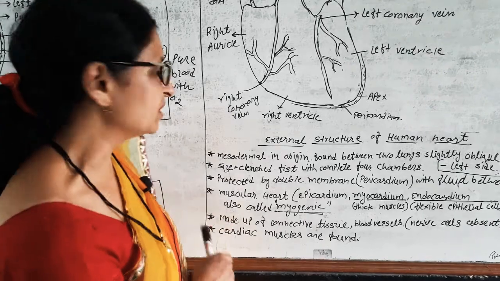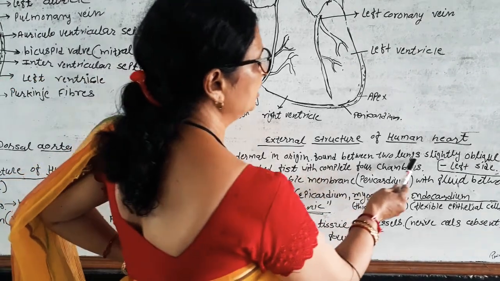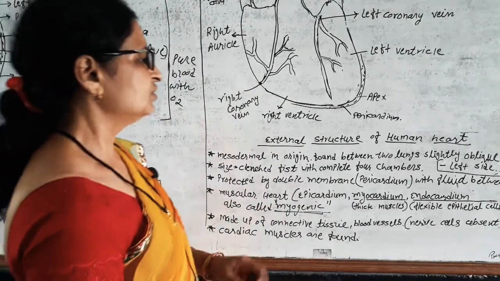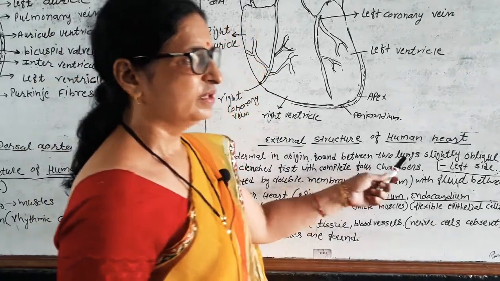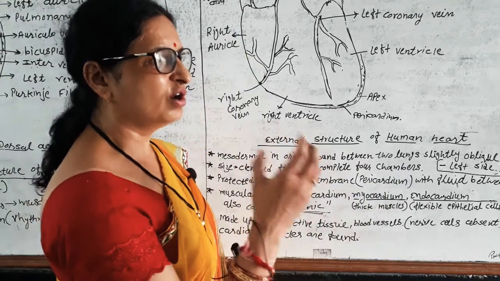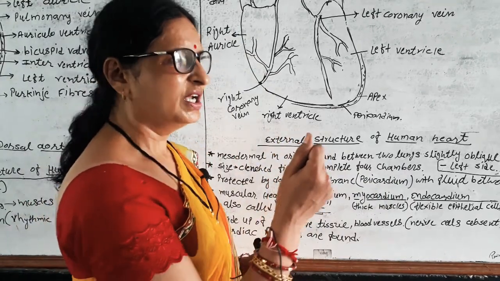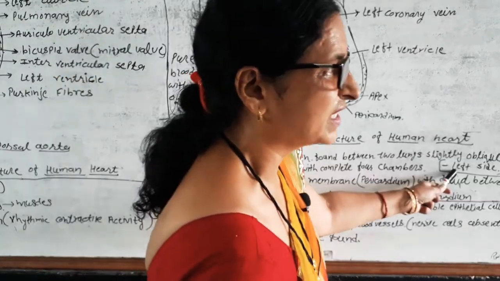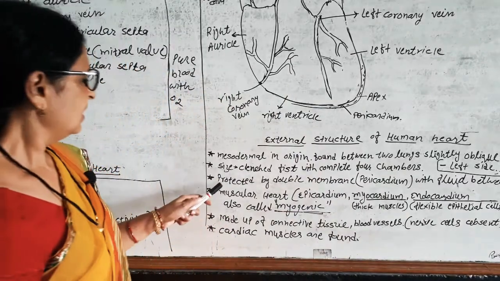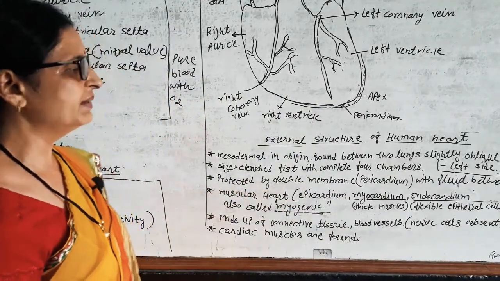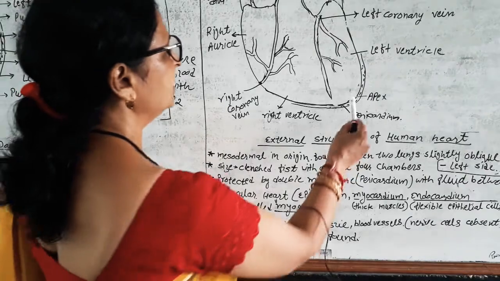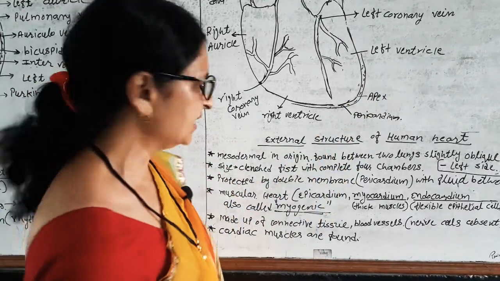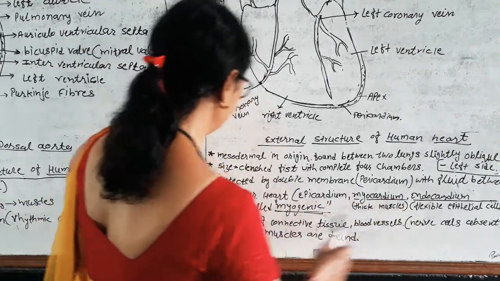This one is the neat question. Found between two lungs, slightly oblique towards the left side. Between the two lungs, but not in the correct upright position, it is slightly oblique towards the left side of lung. Protected by double membrane called pericardium. Here we have drawn pericardium. Between two membranes there is a fluid called pericardial fluid.